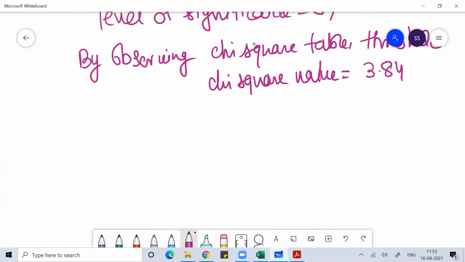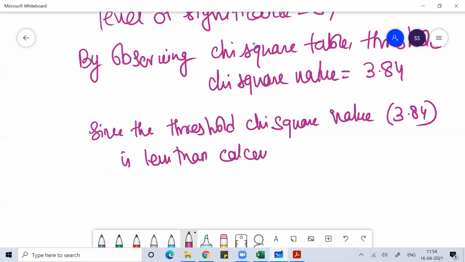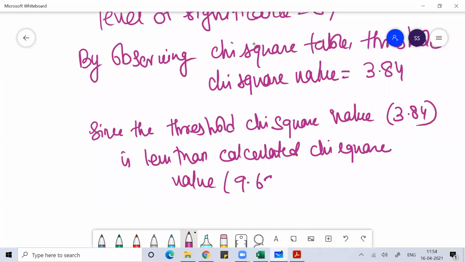So now you can say that since the threshold chi-square value, which is 3.84, is less than the calculated chi-square value. What is your calculated chi-square value? 9.69.